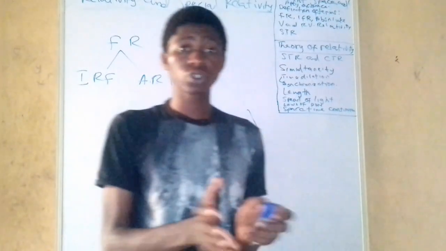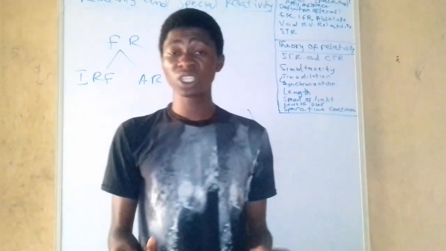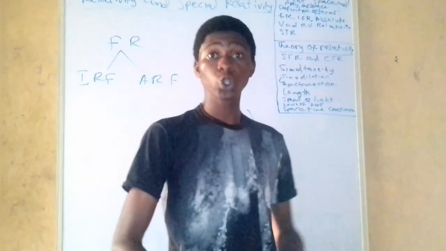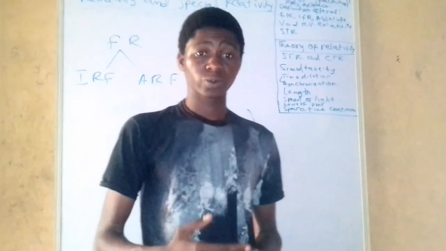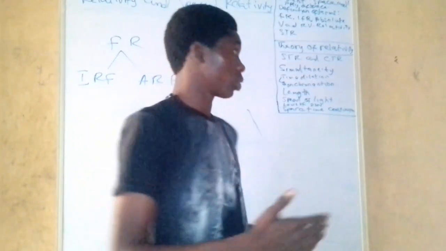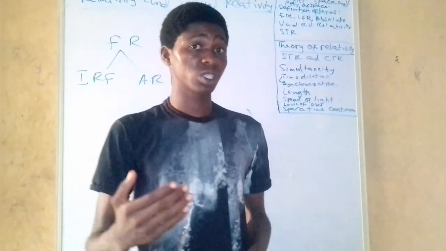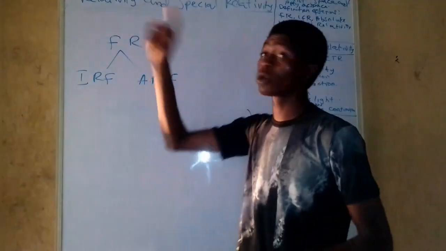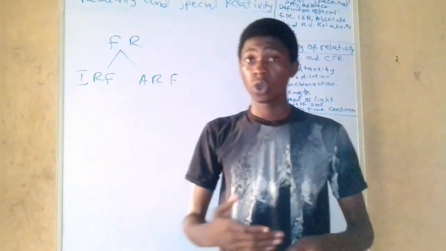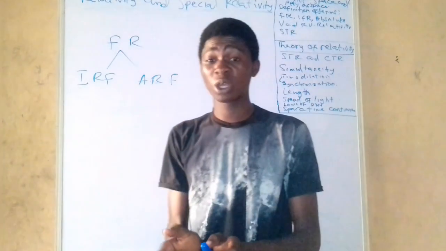Now, the special theory of relativity is in no way different from the relativity that we know. It's also the study of motion of a body moving at constant velocity. But what makes special relativity different from classical relativity, or relativity before the time of Einstein?